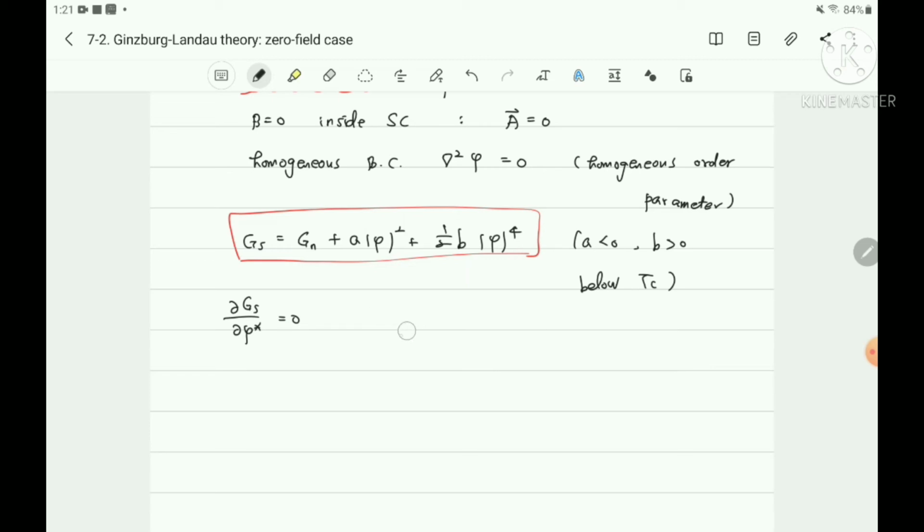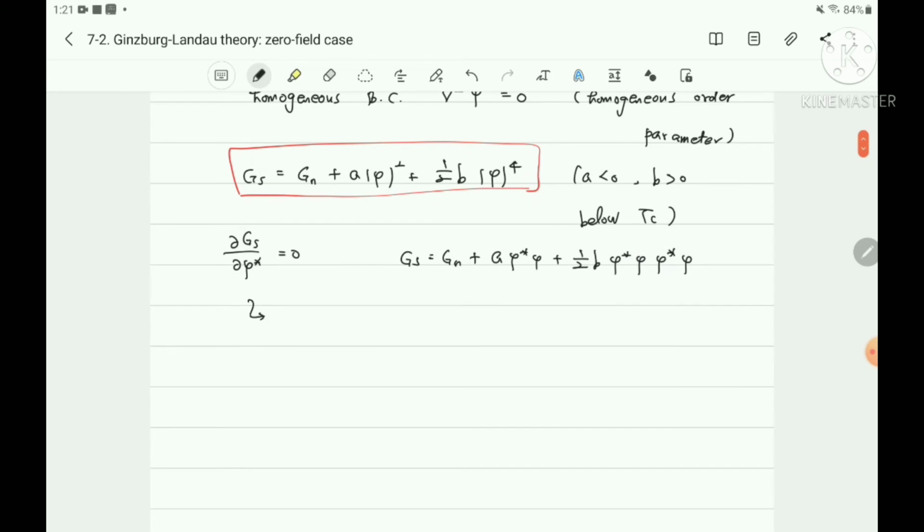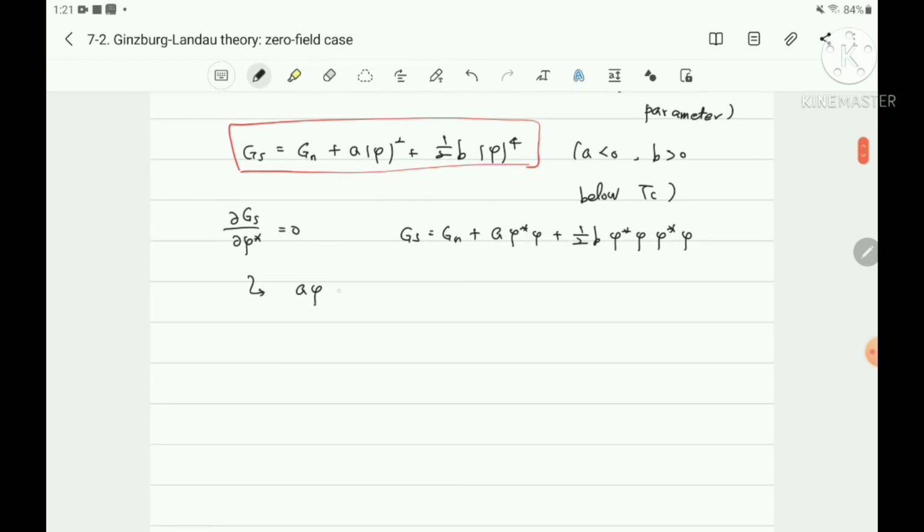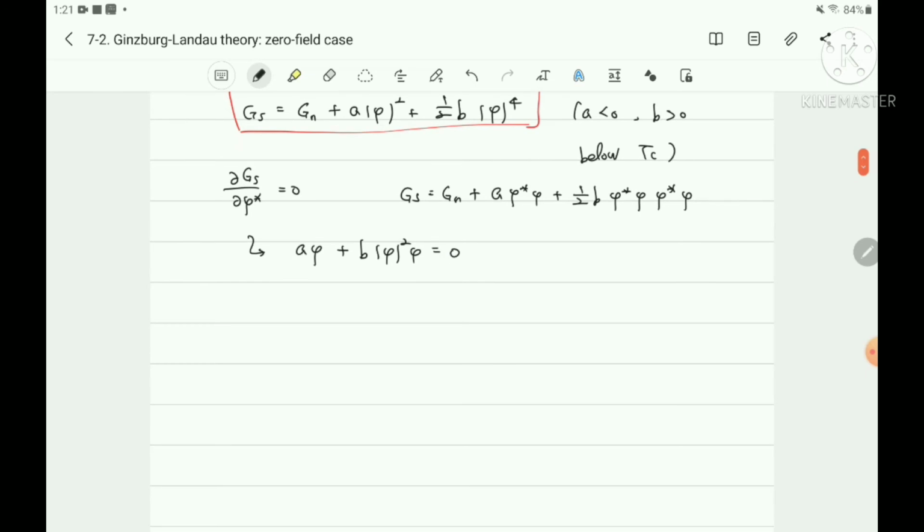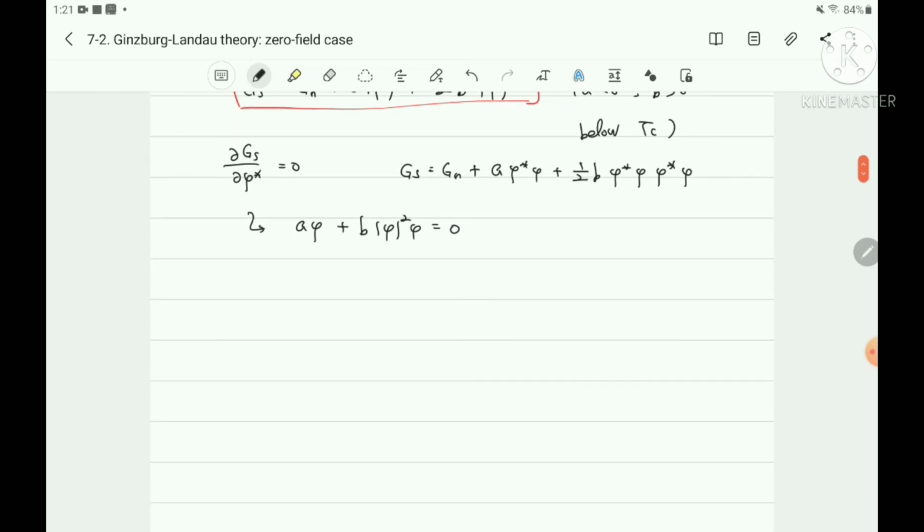This free energy can be written as Gs equals Gn plus a phi star phi plus one half b phi star phi star phi phi, and therefore from this equation, a phi plus b phi square phi equals 0. In the normal state